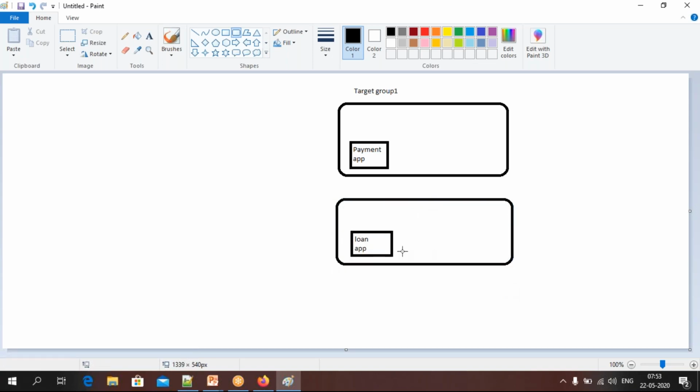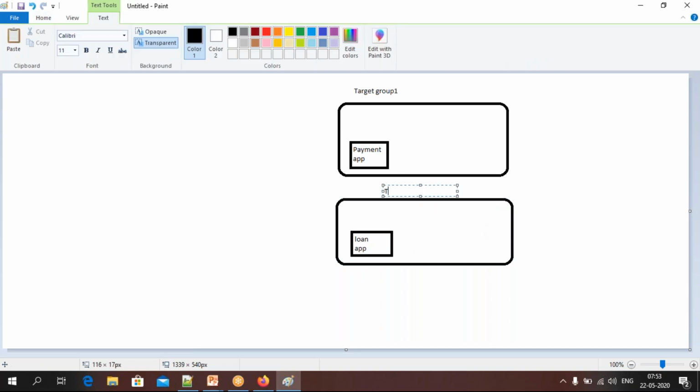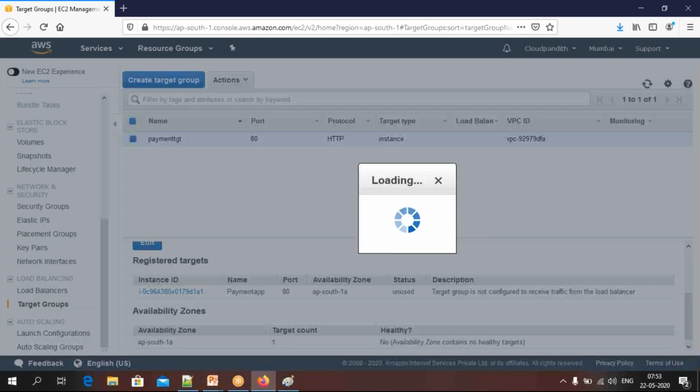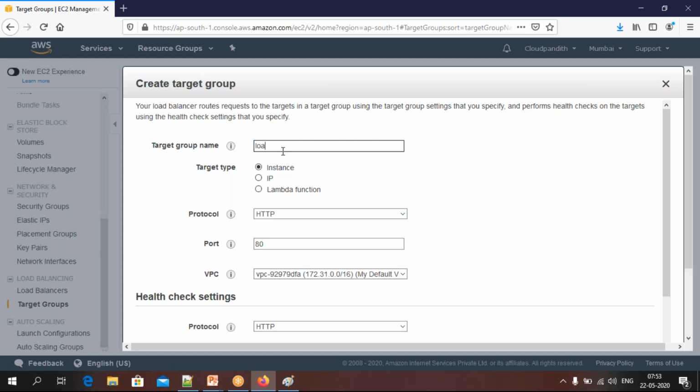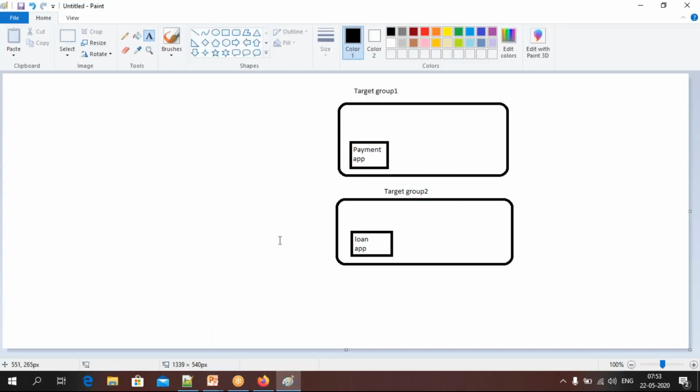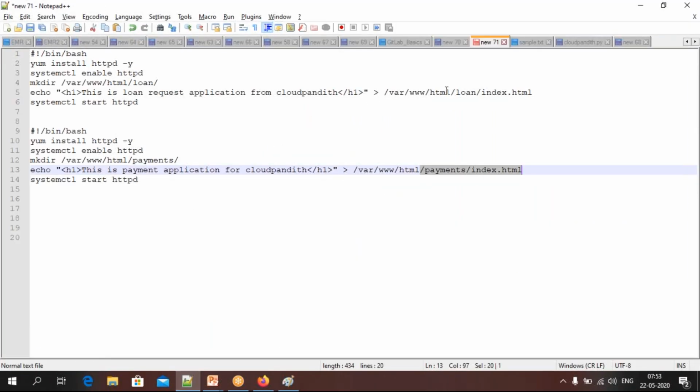One more target group I am going to create. Let's say this is target group 2. I will create this target group, then register this other EC2 instance to target group 2. Here, create a target group. Here you can say loan TGD, HTTP, all those things you know. Here I need to mention the path of the loan application, how to access the loan application. So this is the path it has to go.